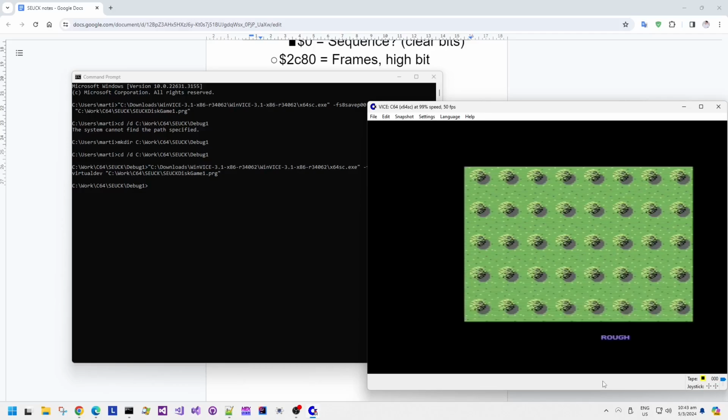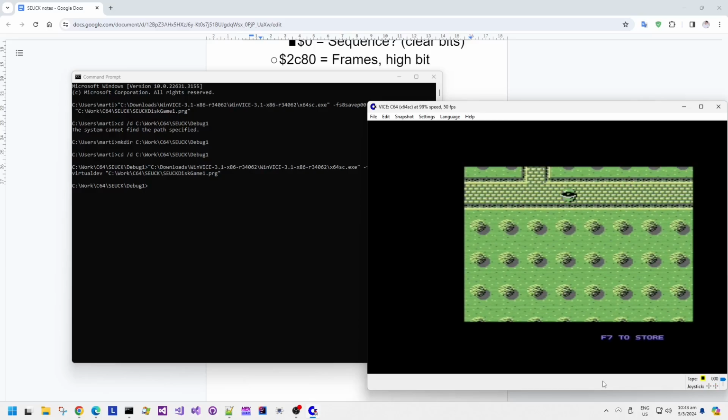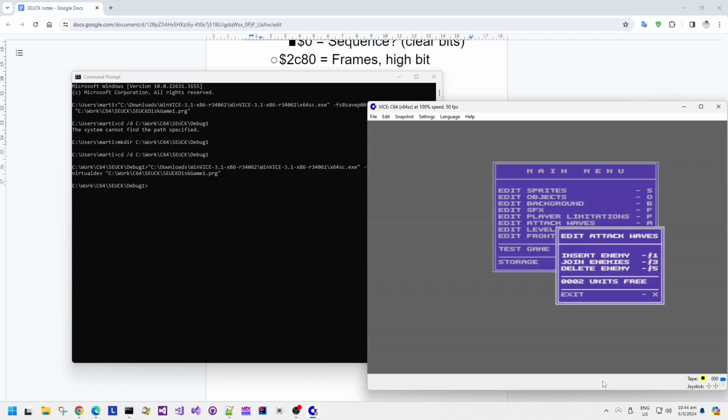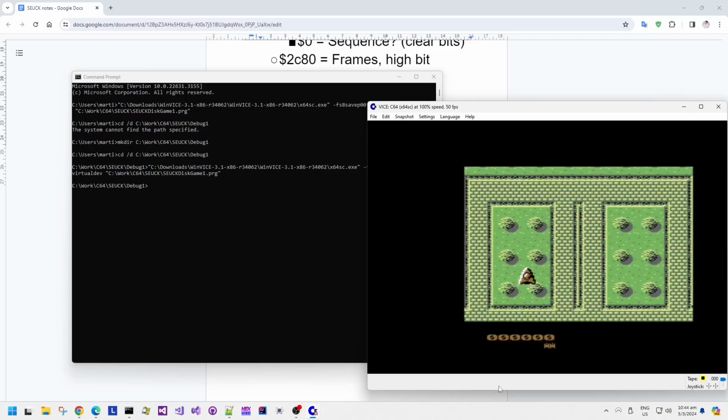Inserting this enemy, I can move through the level in rough block jumps first, and then scroll to a fine scroll position where I can then decide where to put this enemy in this particular place in the map, and then it needs to insert the data, which takes a while. There's only 2 units free now, so 2 bytes free in the whole attack waves editor memory. But now going down to test game and choosing proper test.